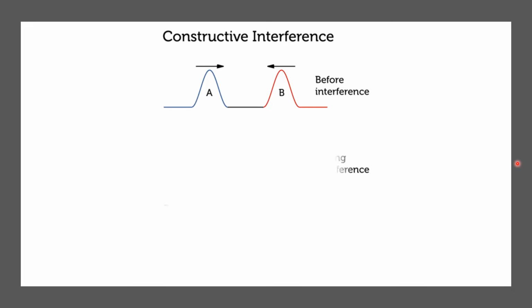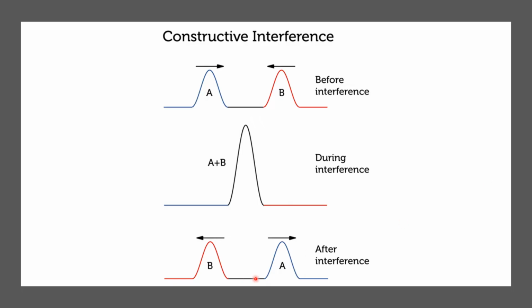What will happen? We will add them together. A plus B, then we have the resulting pulse. During the interference, this will be the effect of these two waves, and we call this constructive interference. After the interference, they will go back to their original form.